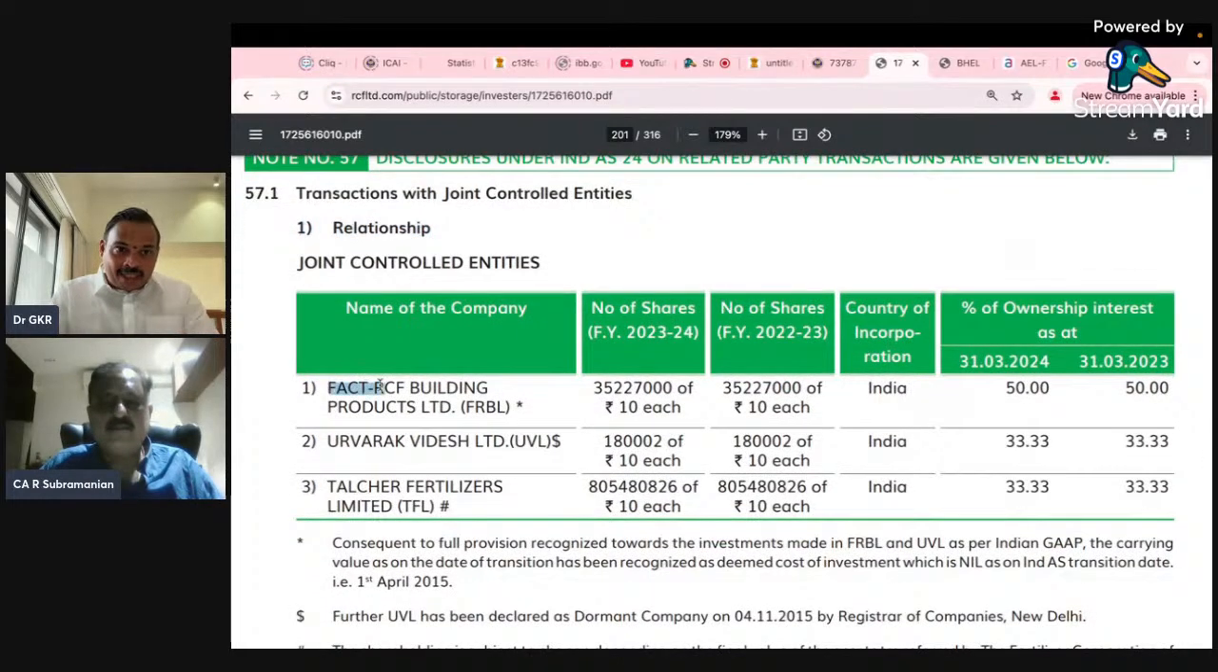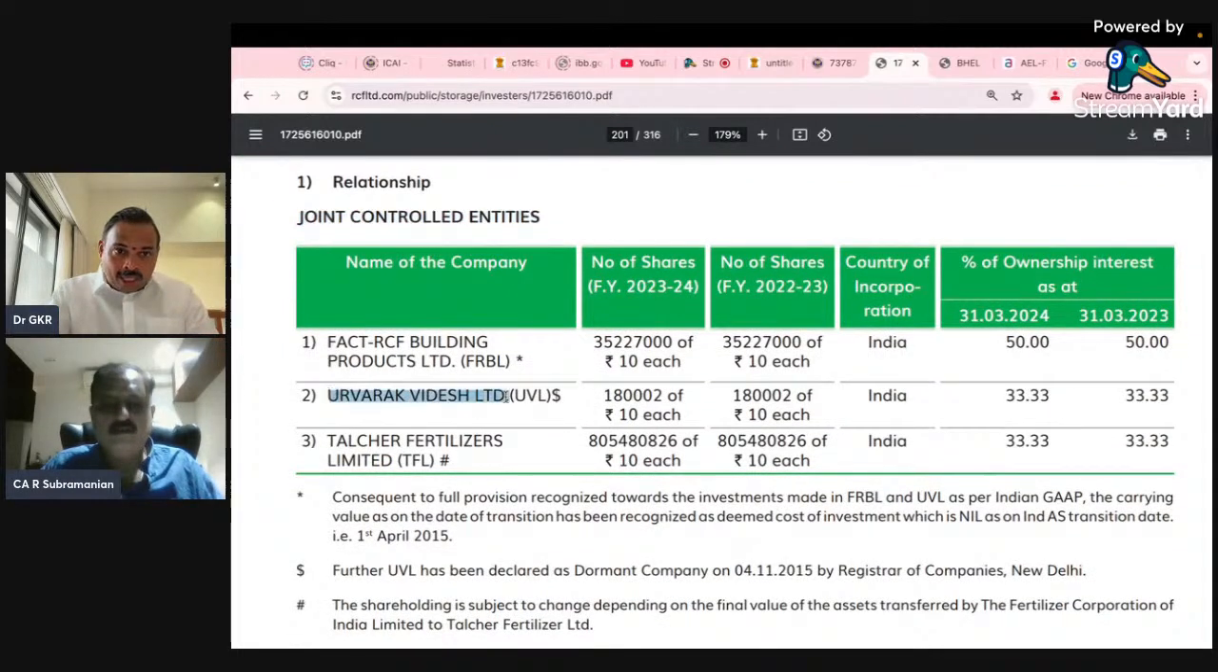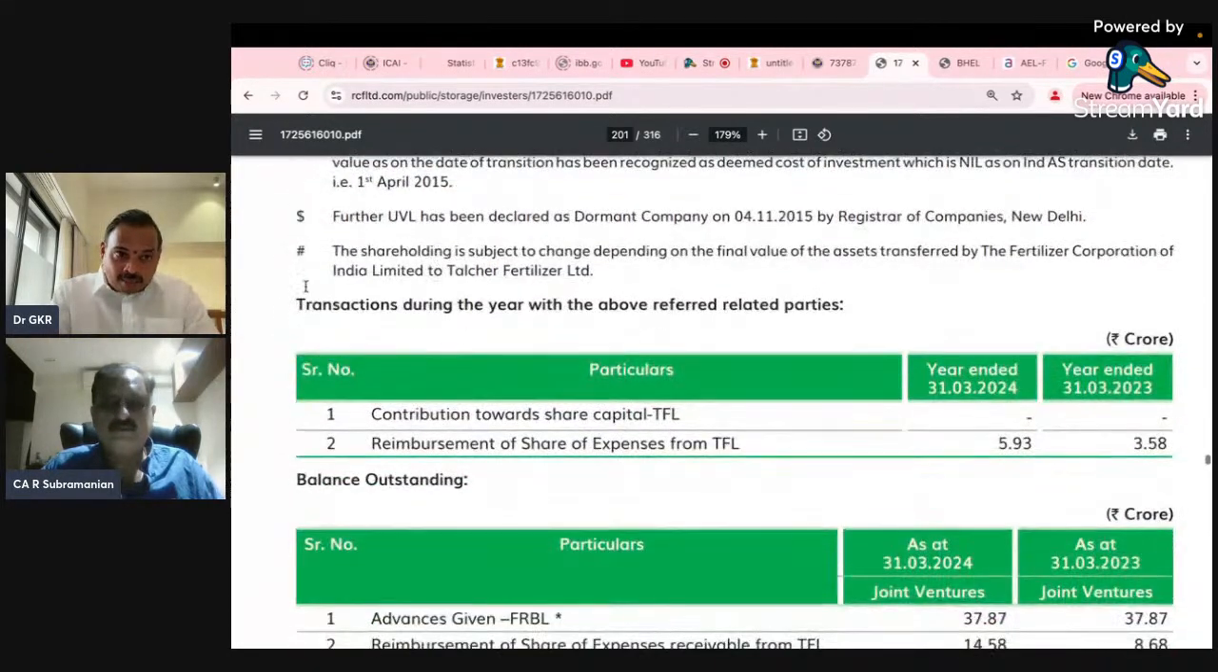RCF Building Products Limited. So this is a joint control entity. Joint control means both the RCF and the other entity have joint control. Urvarak Videsh Limited, UVL, and Talcher Fertilizers Limited. So these are the three companies that have relationships. Now please come to the next one.